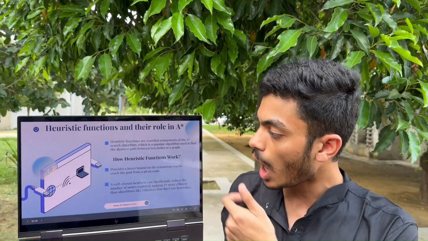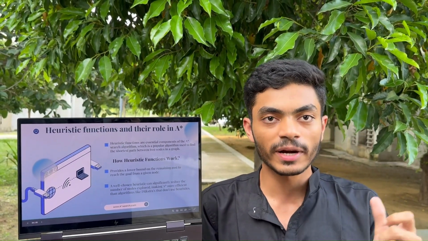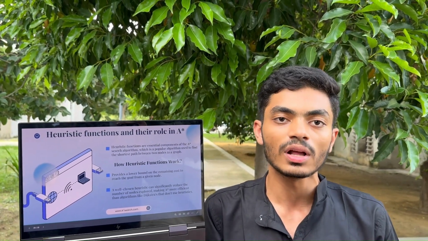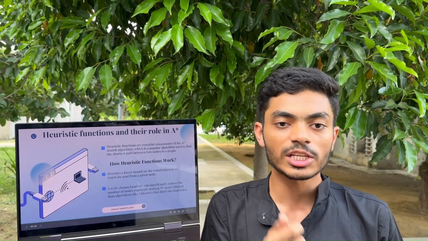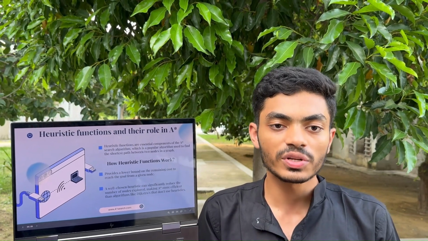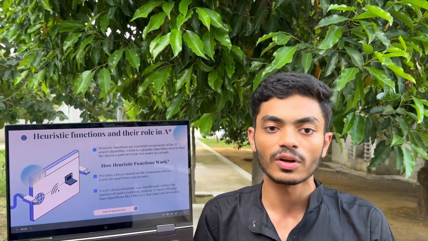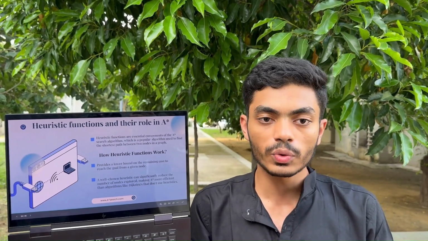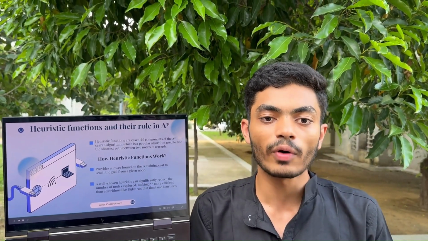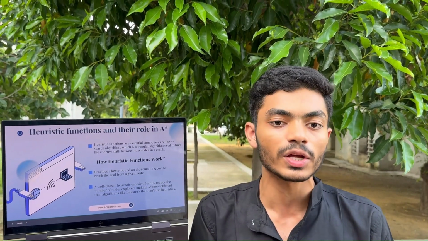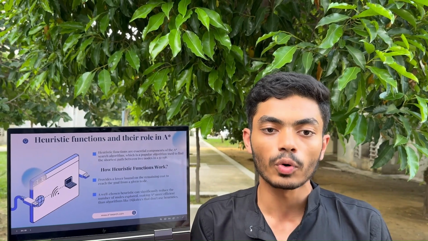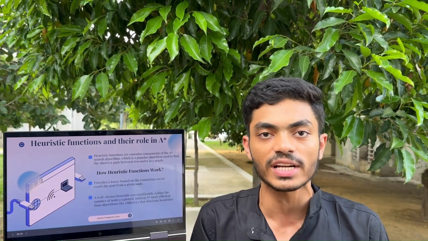Now let's try to understand how this actually works. Estimate cost: the heuristic function provides a lower bound on the remaining cost to reach the goal from a given node. Prioritize exploration: A-star uses the heuristic to prioritize nodes for exploration, focusing on those that seem most likely to lead to the goal quickly. Efficiency: a well-chosen heuristic can significantly reduce the number of nodes explored, making A-star more efficient than algorithms like Dijkstra's algorithm.